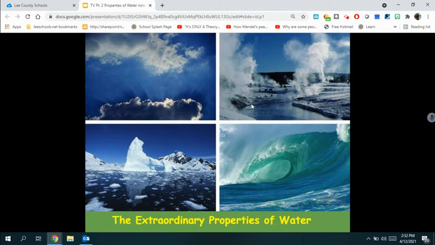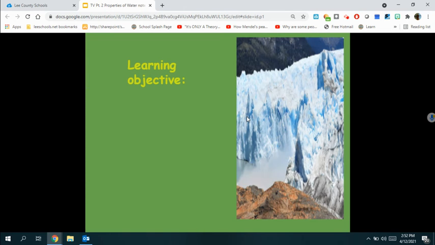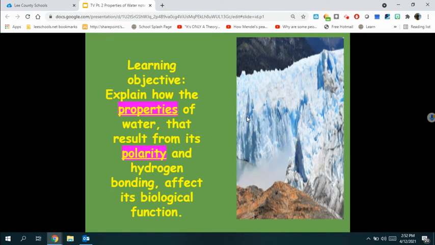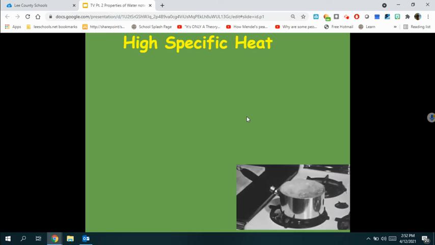The Extraordinary Properties of Water, Part 2. Learning Objective: Explain how the properties of water that result from its polarity and hydrogen bonding affect its biological function.